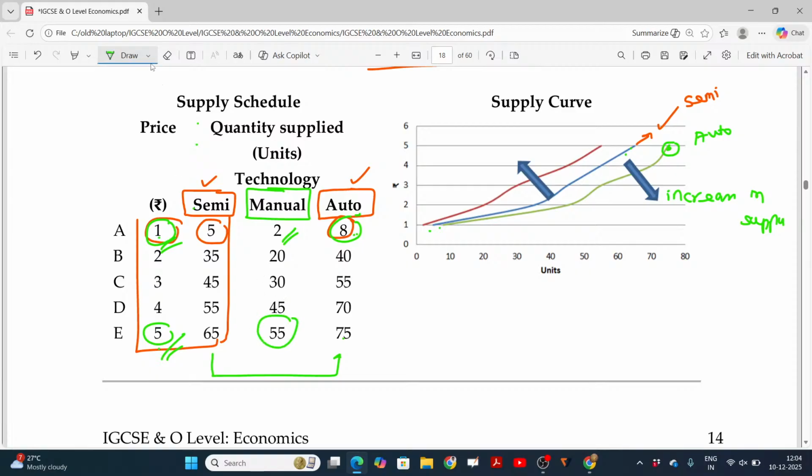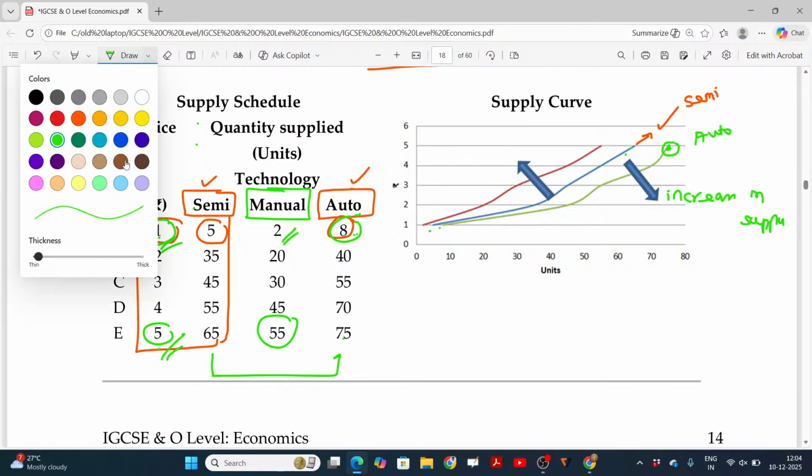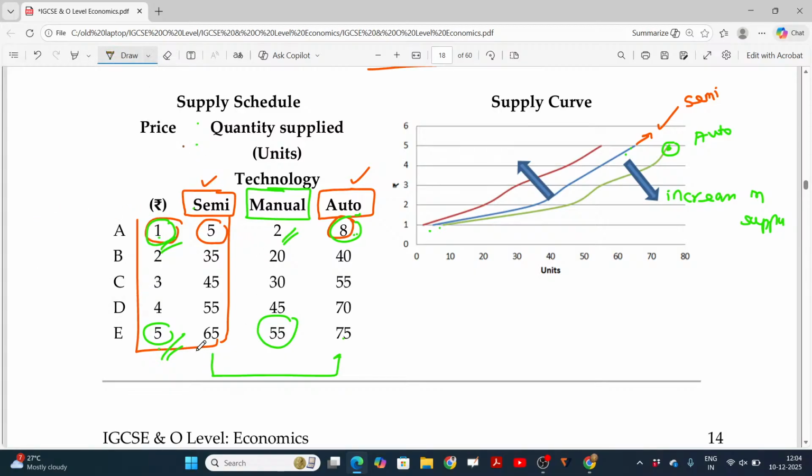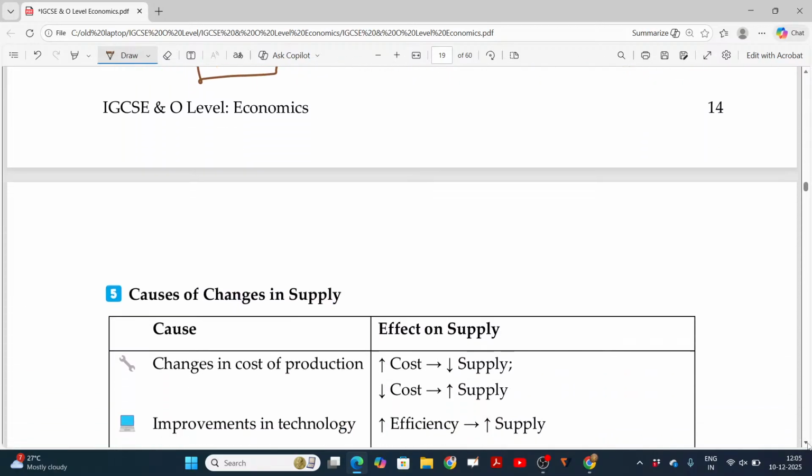If I plot this one, this maroon color shows production or supply using manual. We cannot rely on manual supply to produce and sell more. Automatically the supply will be decreasing. This is called decrease in supply. Hope you'll now be able to understand this part.